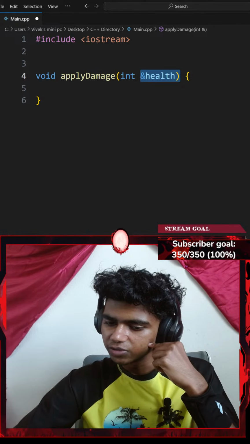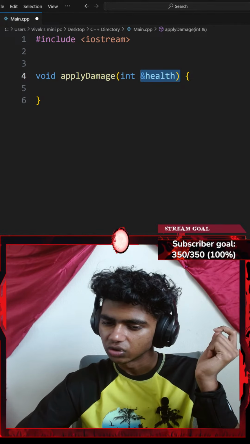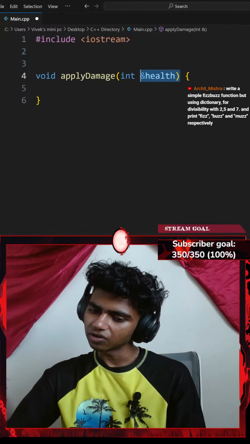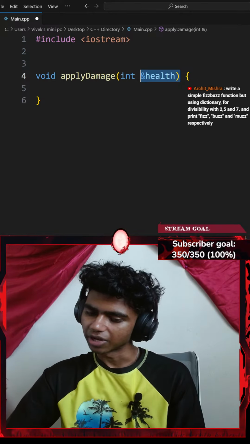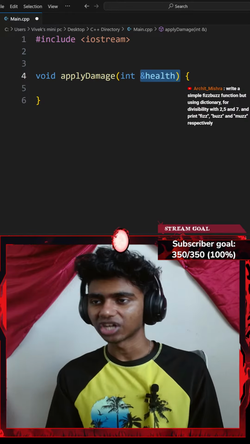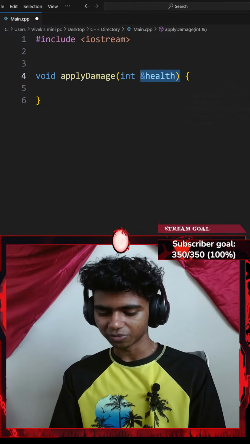Write a simple fizzbuzz function, but using dictionary for divisibility with 2, 5, and 7, and print fizz, buzz, and muzz respectively. Honestly, I did try that when I was working with vectors and if/else statements. I went through a lot of fizzbuzz questions.